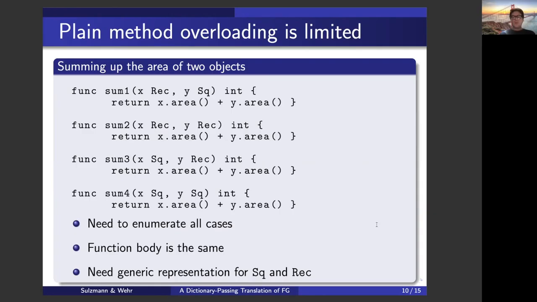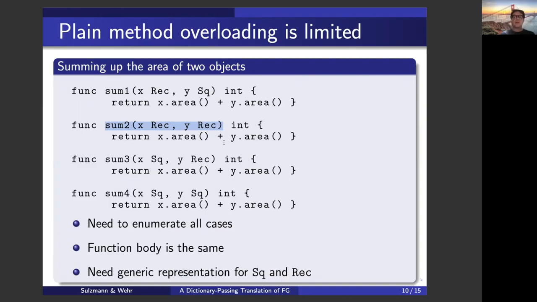Such a plain form of method overloading is actually rather limited. Here's a simple example. We want to sum up the area of two geometric objects. So we have the case of a rectangle, and we have the case of a square, because we're not allowed to overload a method based on its parameters. What we need to do is define our functions to cover all the cases. So we really need to enumerate all the cases. We need to enumerate the case that we have a rectangle and a square. We have to cover the case that we have a rectangle and so forth. This is pretty tedious. And of course, we see that the function bodies are always the same.